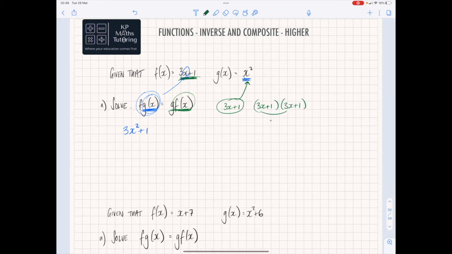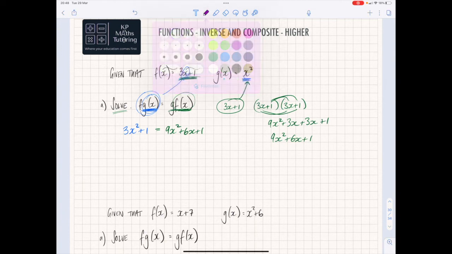That gives me 9x squared plus 3x plus 3x plus 1, which is 9x squared plus 6x plus 1. So I can put equals 9x squared plus 6x plus 1. So I've now created an equation. Now if I want to solve this, this is a quadratic. Therefore, in order to solve it, it has to equal 0.